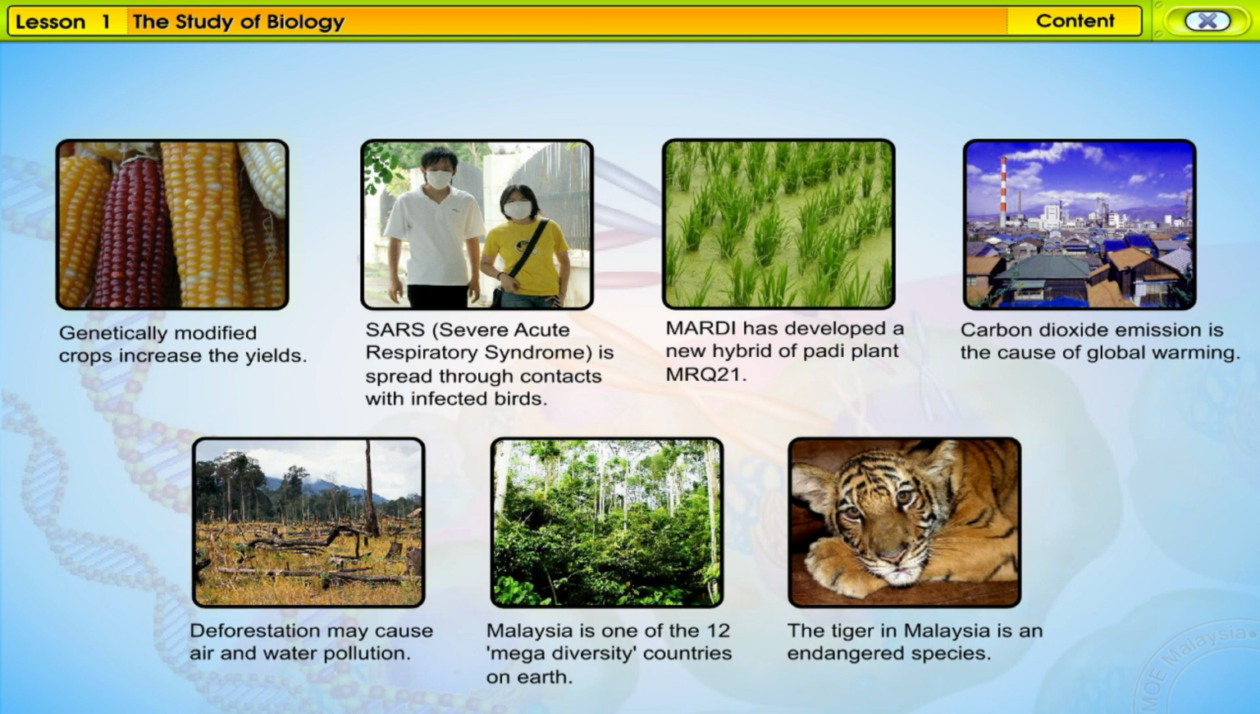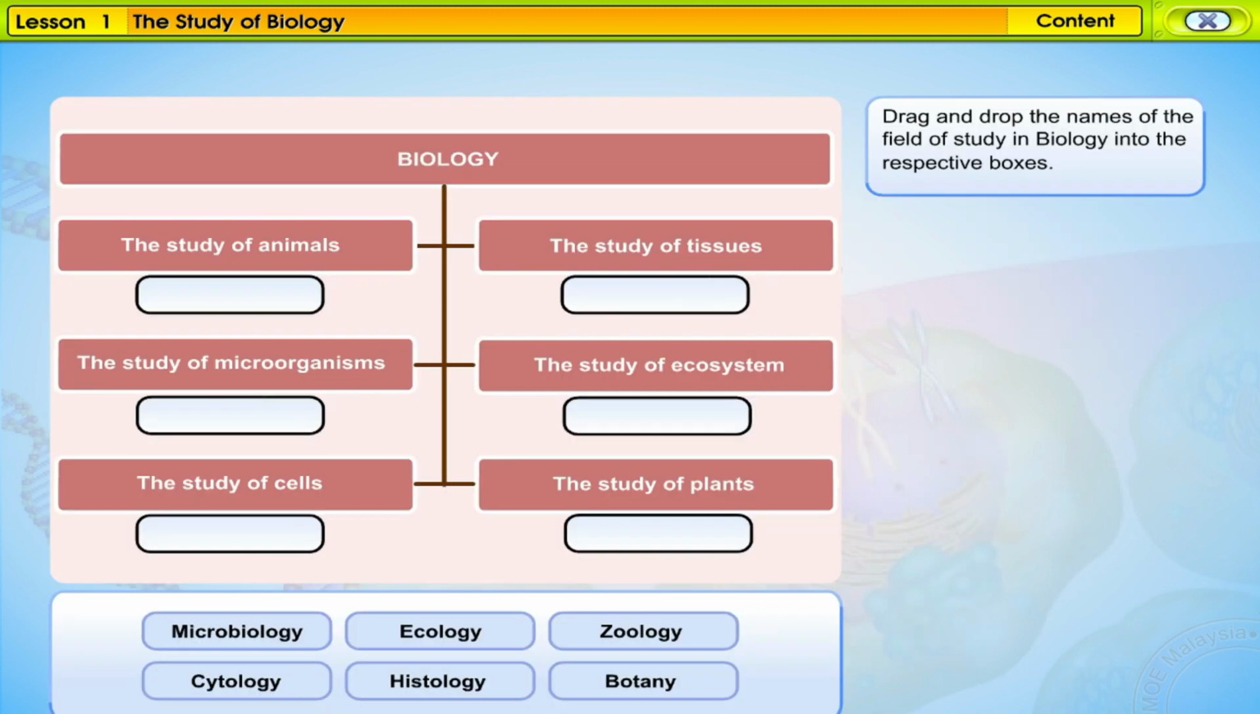Look at the diagram. It shows us that biology can be divided into the study of animals, microorganisms, cells, tissues, ecosystems, and plants. Each of these different fields of study in biology is given a name. Drag and drop the names into the box that matches the description.